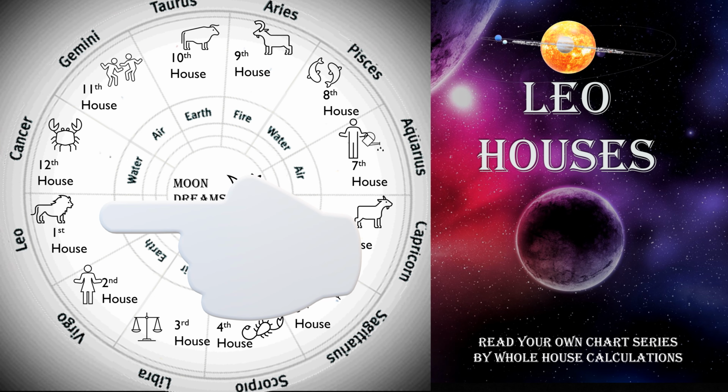Normally, Aries rules the first house, but in a personal chart, the sign rising in the east at the time of birth rules the first house, and each sign successively rules the other houses of your personal chart.